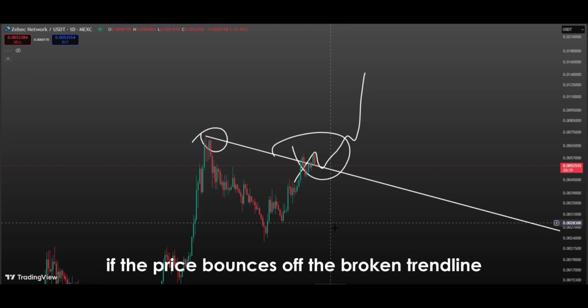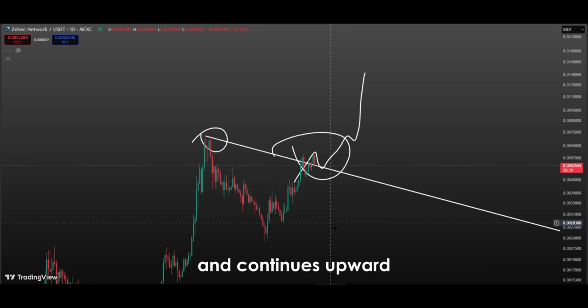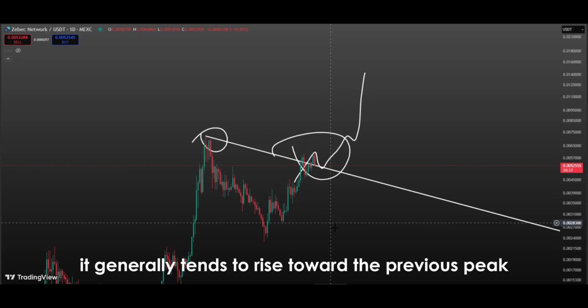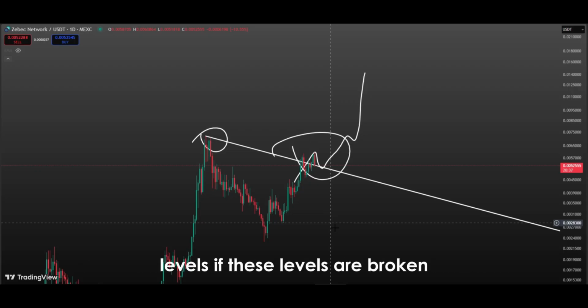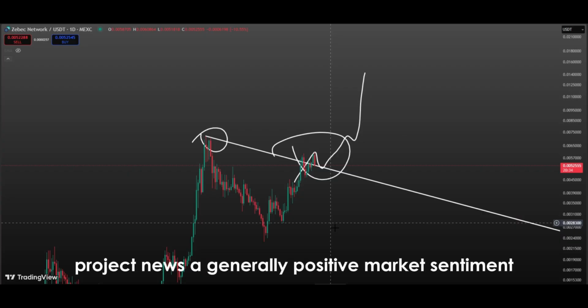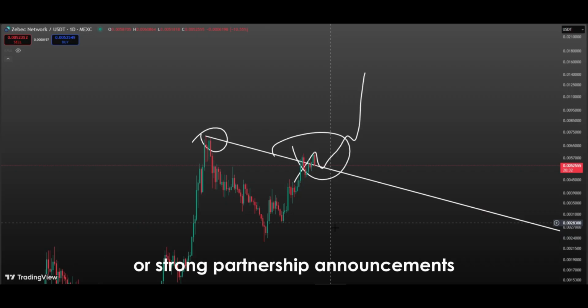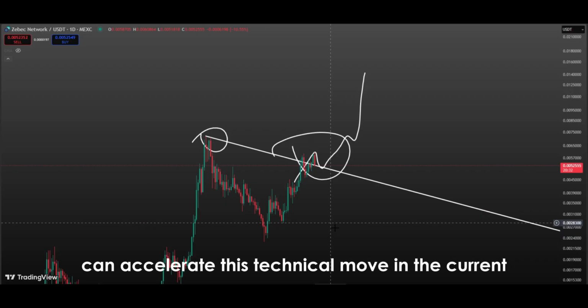If the price bounces off the broken trend line and continues upward, it generally tends to rise toward the previous peak levels. If these levels are broken, larger upward waves may begin. However, fundamental factors must also support this technical outlook. Project news, a generally positive market sentiment, or strong partnership announcements can accelerate this technical move.